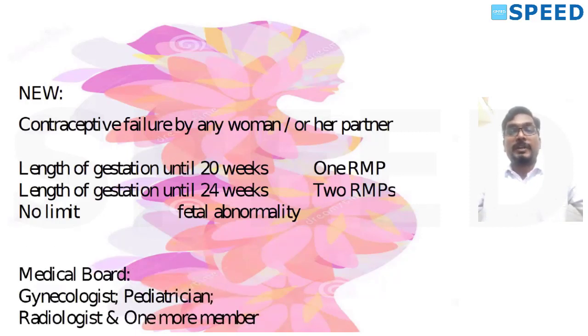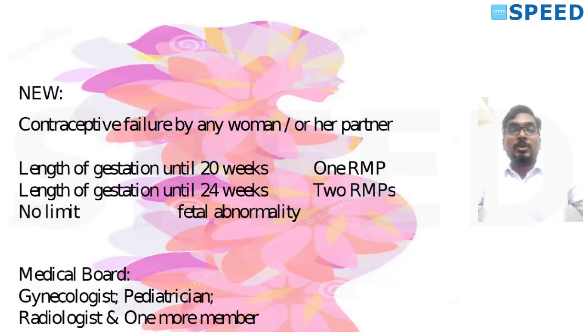Medical board. Now this medical board has to certify about fetal abnormality. To invoke this section, length of gestation is immaterial. You can do medical termination of pregnancy at any gestational age if we detect fetal abnormality. We need to have a medical board.